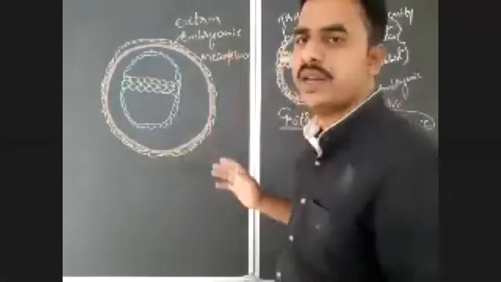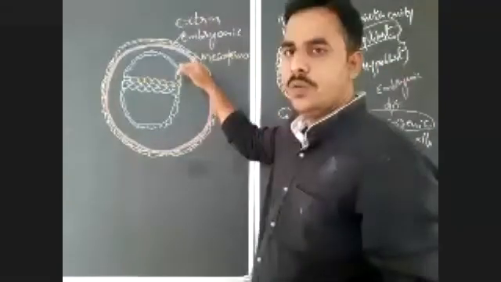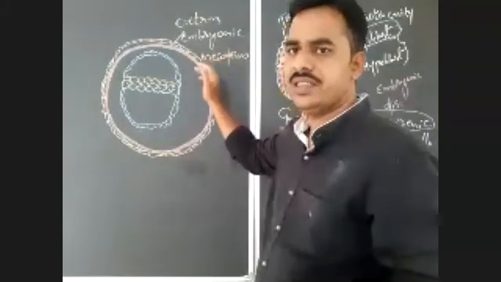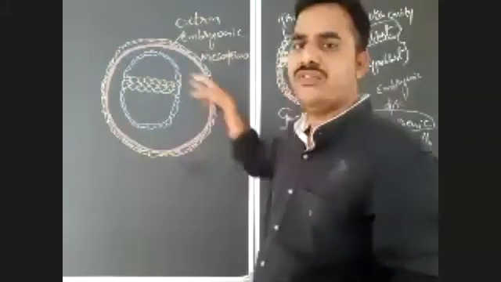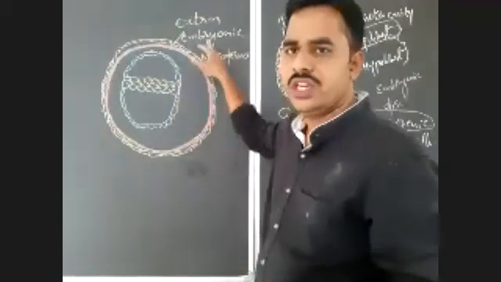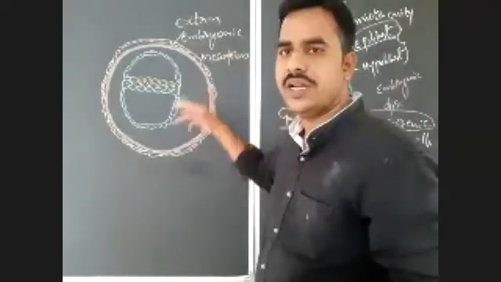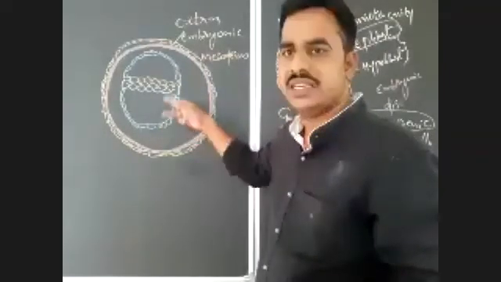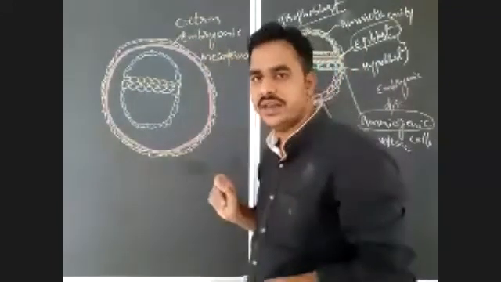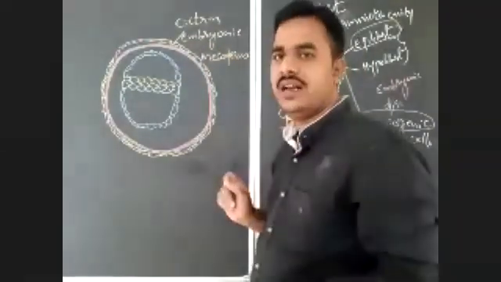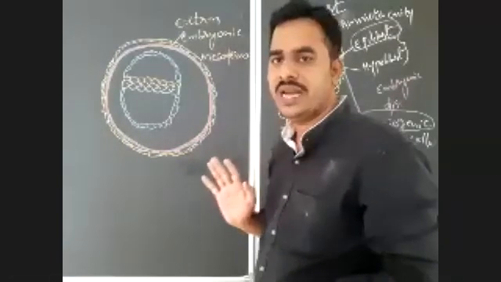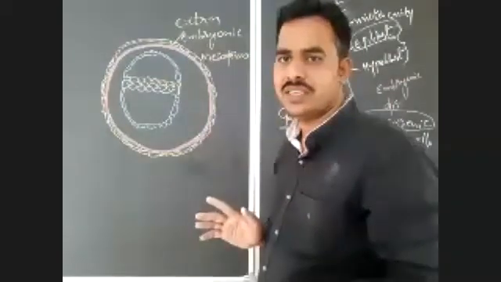What is extra embryonic mesoderm? From the trophoblast layer, a thick mass of cells arises and forms a membrane around the embryo, known as extra embryonic mesoderm. Already one mesoderm is there inside the embryo, that is the embryonic mesoderm. Now it is extra embryonic mesoderm. From which part does it arise? From the trophoblast layer, extra embryonic mesoderm arises.